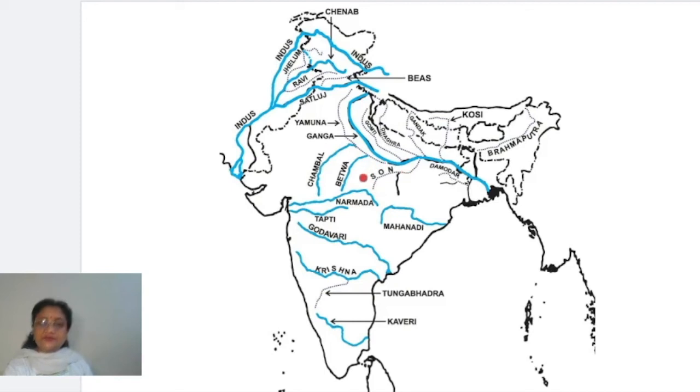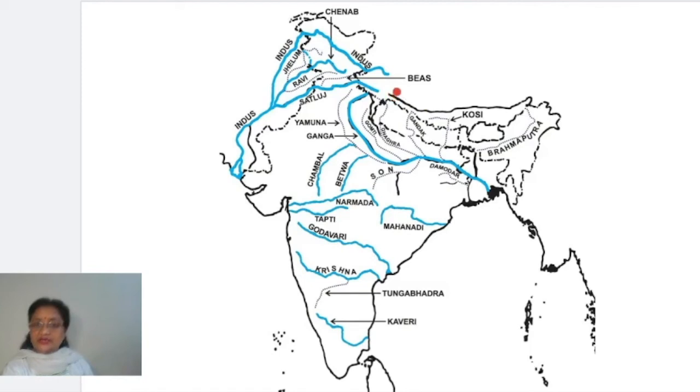Number 3 is Son, right? This is actually the Son river. You can see here, this is flowing through this part. Now the next one is Damodar. This river is Damodar. Now come to the next part of it. One very important river is there, that is Brahmaputra.